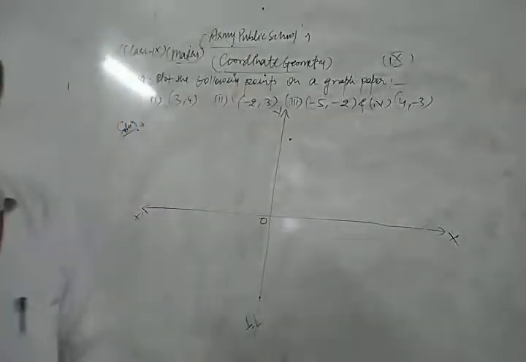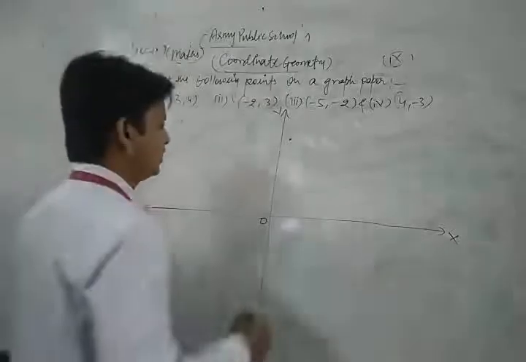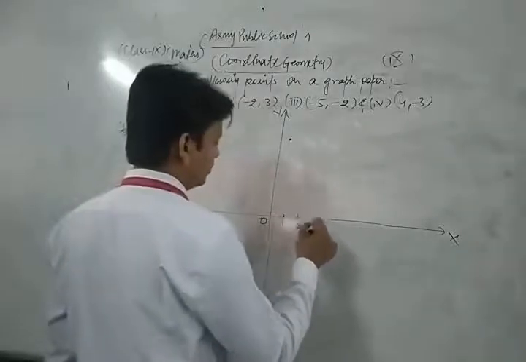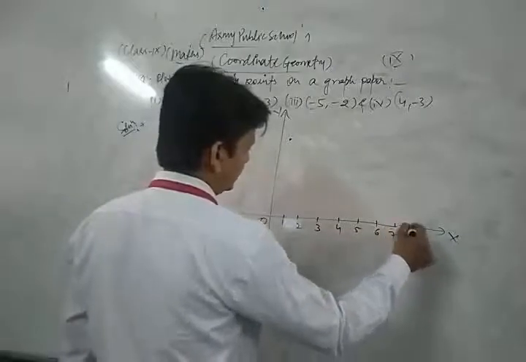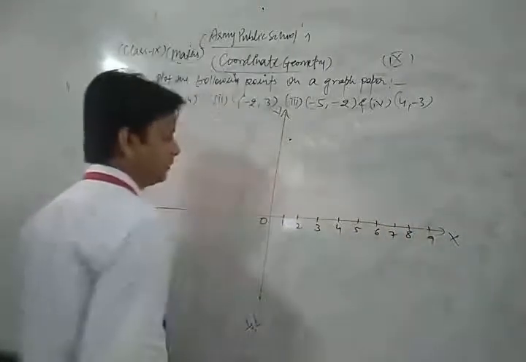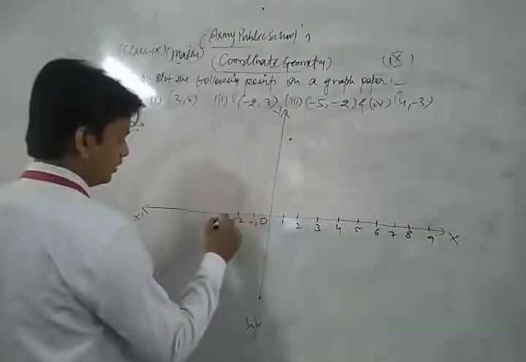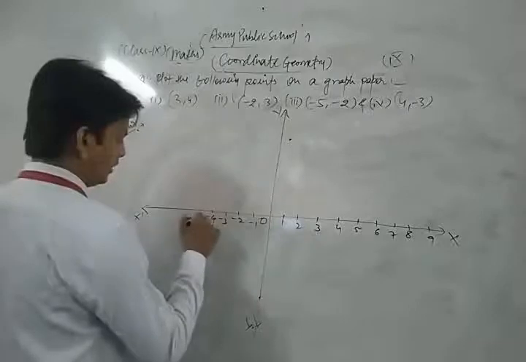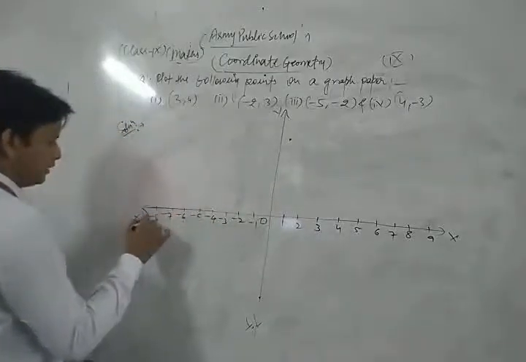Now let's see. Here this is the positive direction of x: +1, 2, 3, 4, 5, 6, 7, 8, 9, and on that side -1, -2, -3, -4, -5, -6, -7, -8.